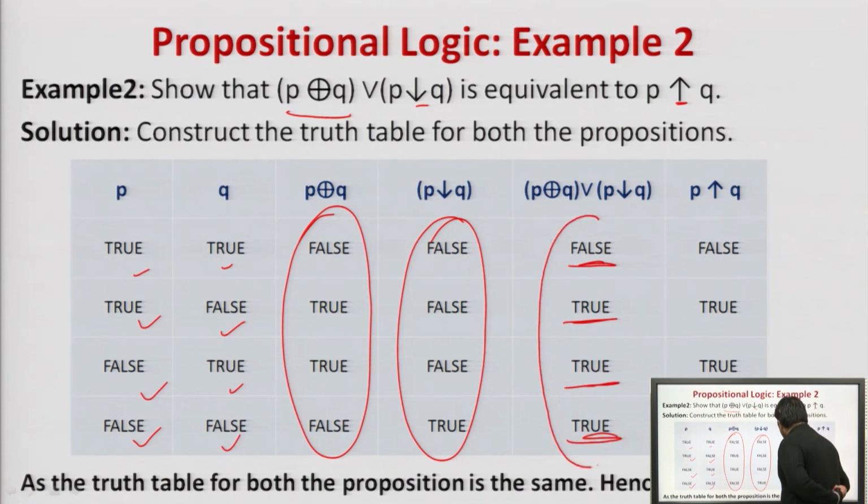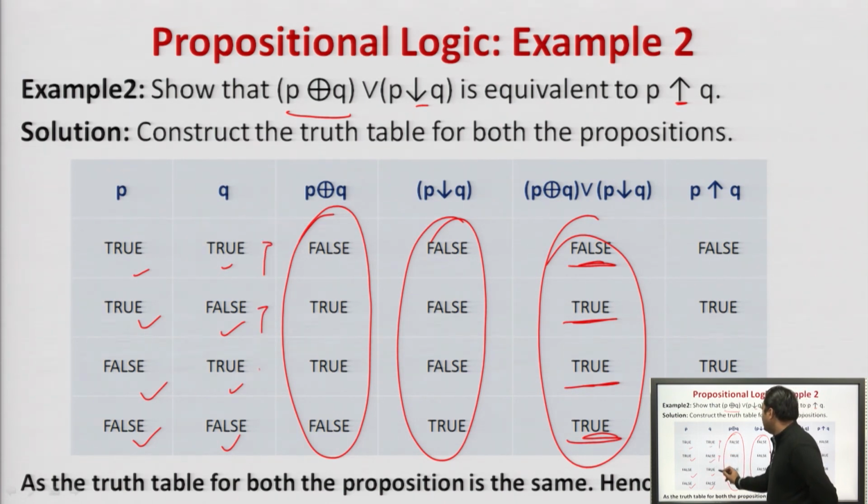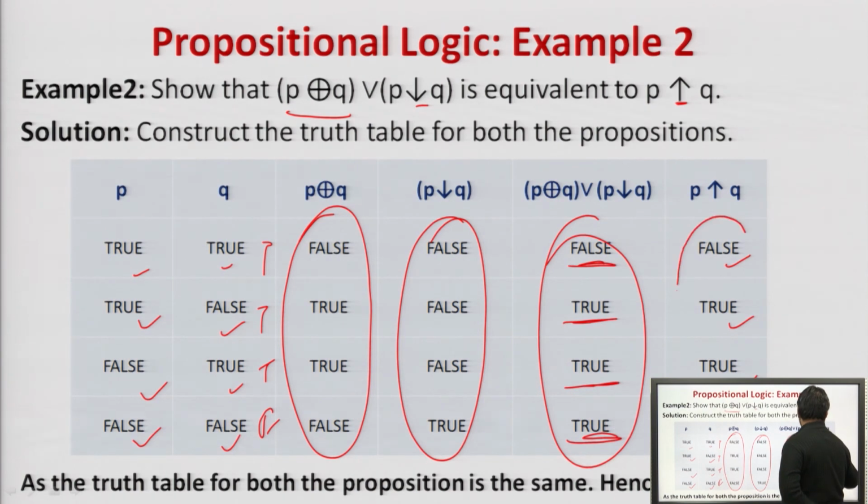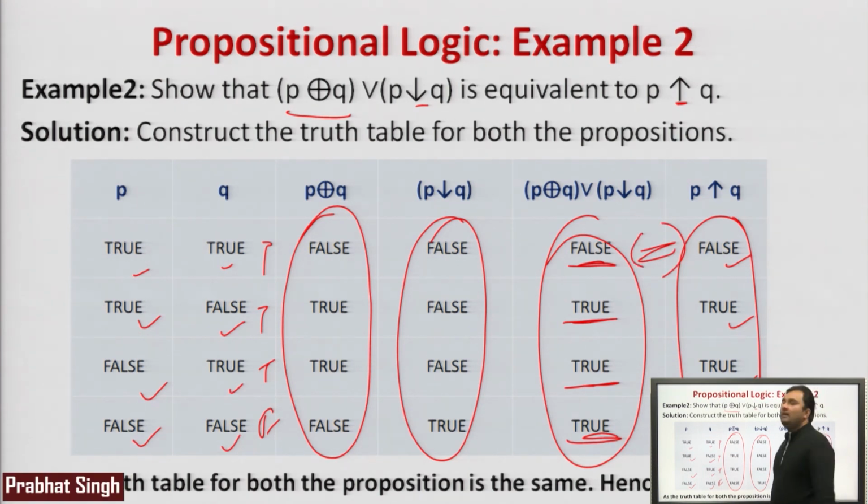Once we receive this, it should be equivalent to the NOR of P and Q, P or Q. So NOR of P or Q will be what? Negation of OR gives false, true, true, true. NOR returns false when the OR is true, and all the other cases will be true. So we can simply say that this and this are equal to each other. Hence, these two compound statements are equivalent to each other.